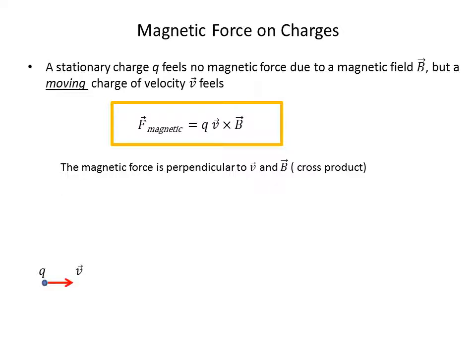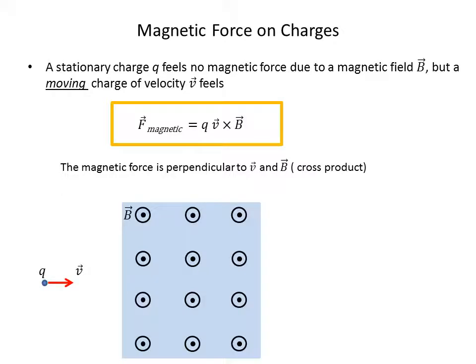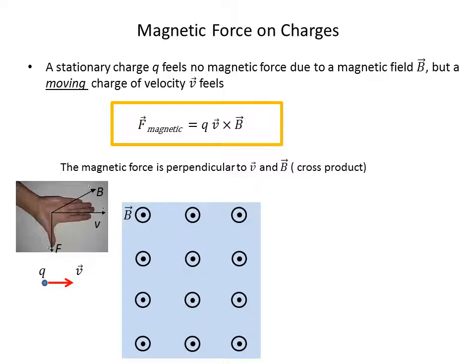If we have a charge Q moving with velocity v, and it enters a B field that's perpendicular to it, pointing out of the page, as shown here, then if we do the cross product, we put our fingers in the direction of the velocity v. We curl our fingers in the direction of the B vector, and then our thumb will be pointing downward, which is the direction of the force.